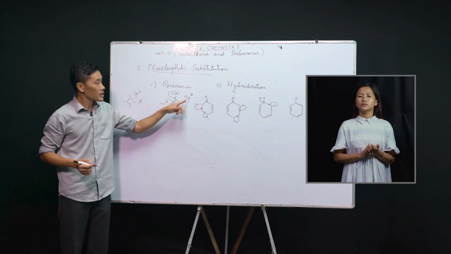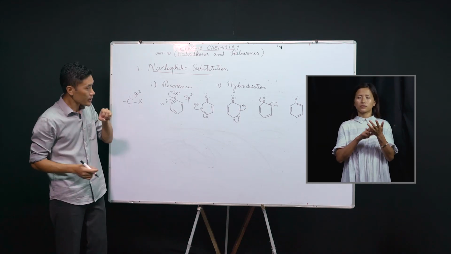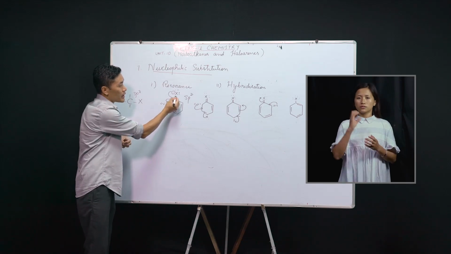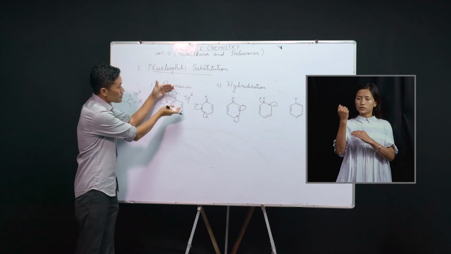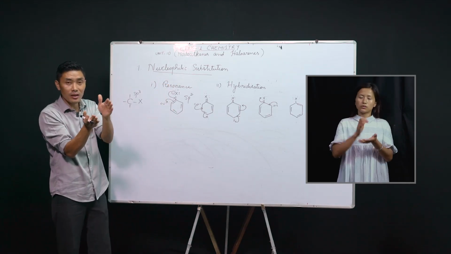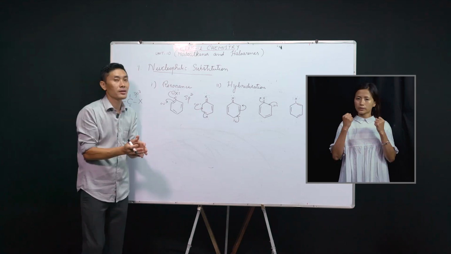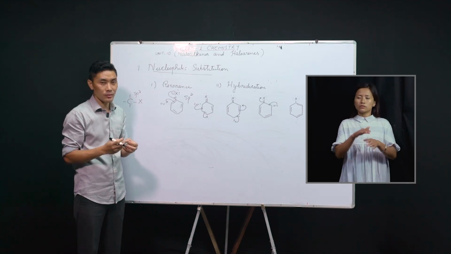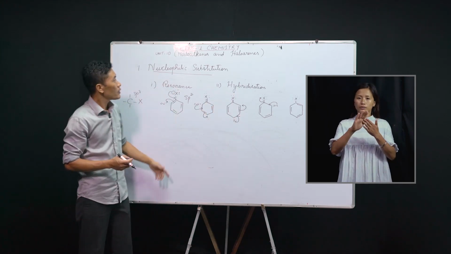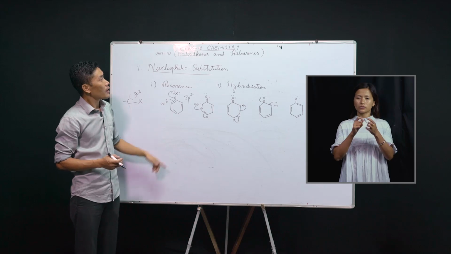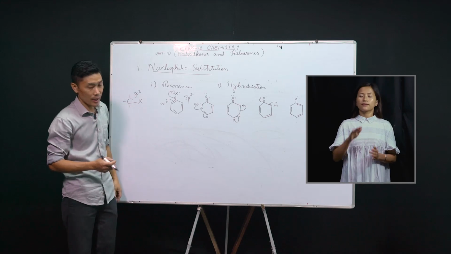Now sp2 hybridized carbon atoms are more electronegative, and due to the more electronegativity, the carbon atom will attract the bonding electrons from the C-X bond more strongly, and because of that the bond becomes shorter, and when it becomes shorter it becomes stronger, and once the bond becomes stronger the reaction becomes slower. Therefore, due to resonance and due to hybridization, the nucleophilic substitution reactions in haloarenes are much slower than that in haloalkanes.